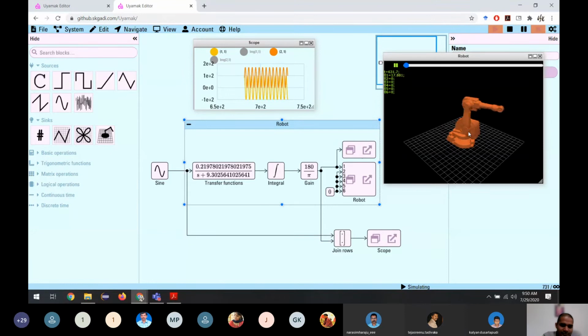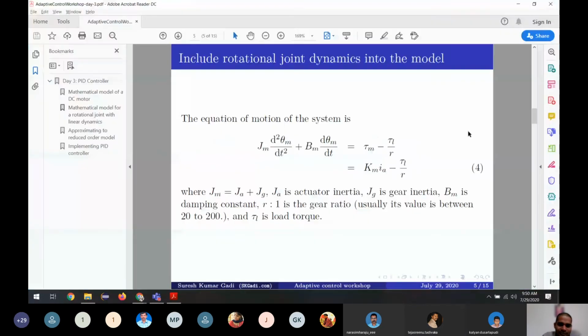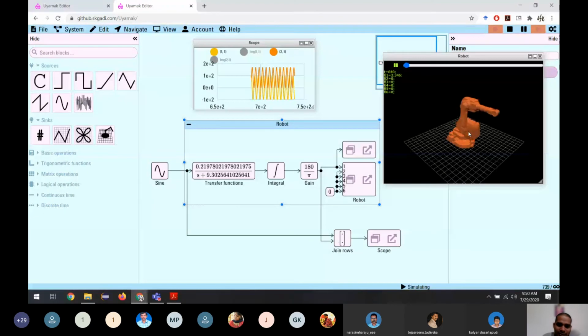As I mentioned again, the objective is to make it as simple as possible so that in our next courses we can use this model to get some visual representation of what we are doing.